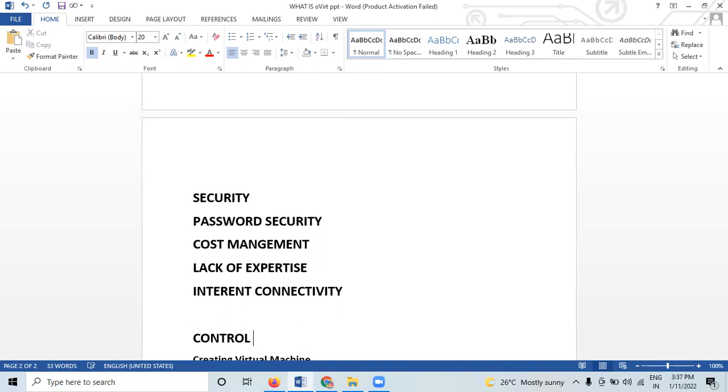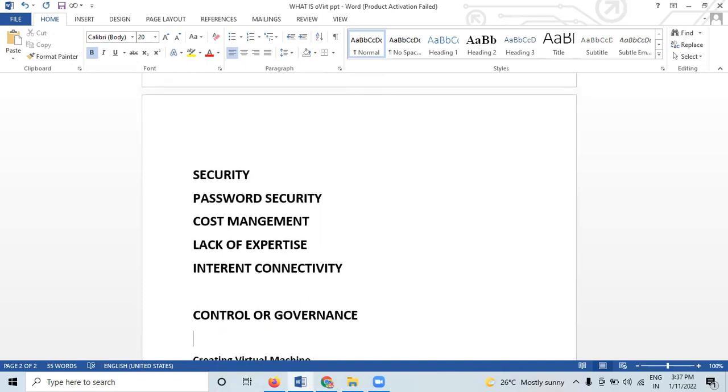Then control or governance. This is also a challenge in cloud computing. So here, another ethical issue in cloud computing is maintaining proper control over access management and maintenance.